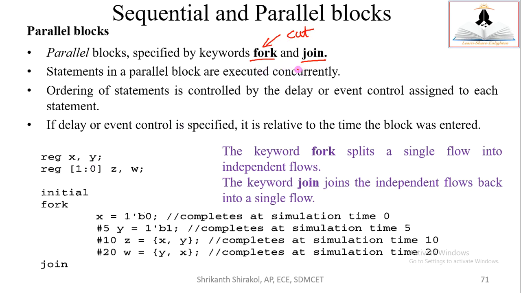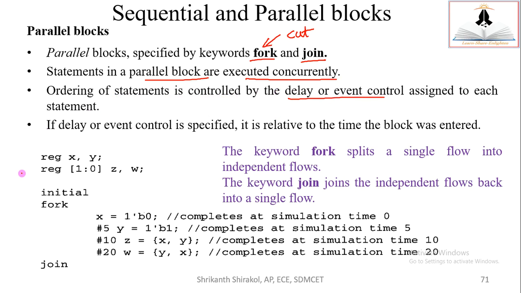So the keywords used are fork and join. Statements in the parallel blocks are executed concurrently. So in the parallel block, the execution is concurrent, meaning at a time all the statements start their execution. And of course, if timing parameters are there, they will have their own effect. The ordering of the statements is controlled by the delay or event control assigned to each statement. That is what I said.